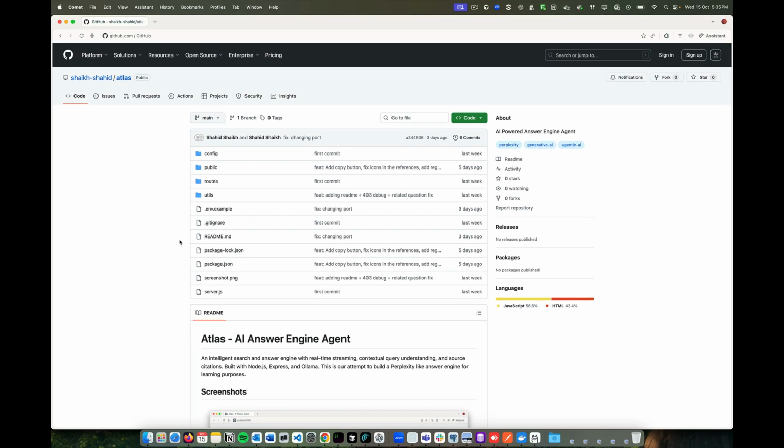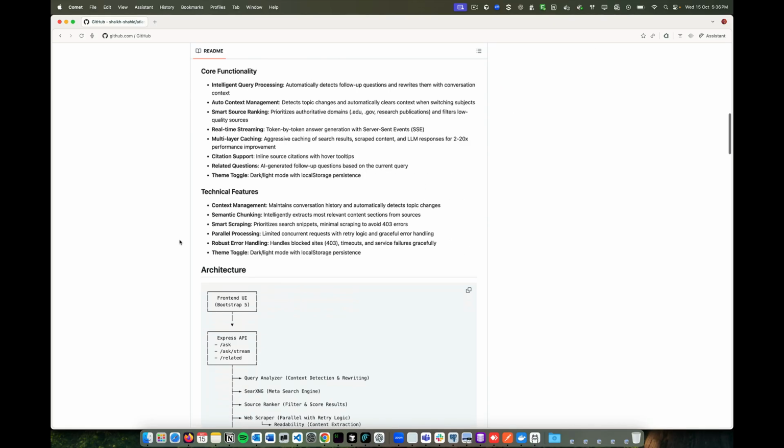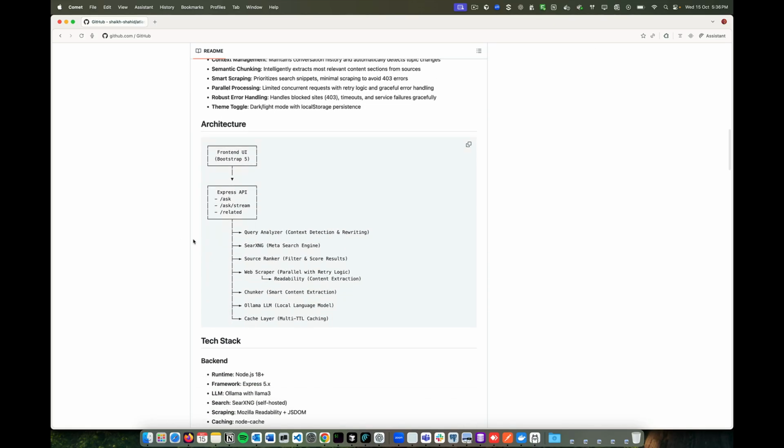It's written in Node and it runs everything locally, so it doesn't cost you any money. It uses an Ollama model and it uses SearXNG for querying the internet. All the details are in the GitHub. And in this video, I actually want to show you the demo.